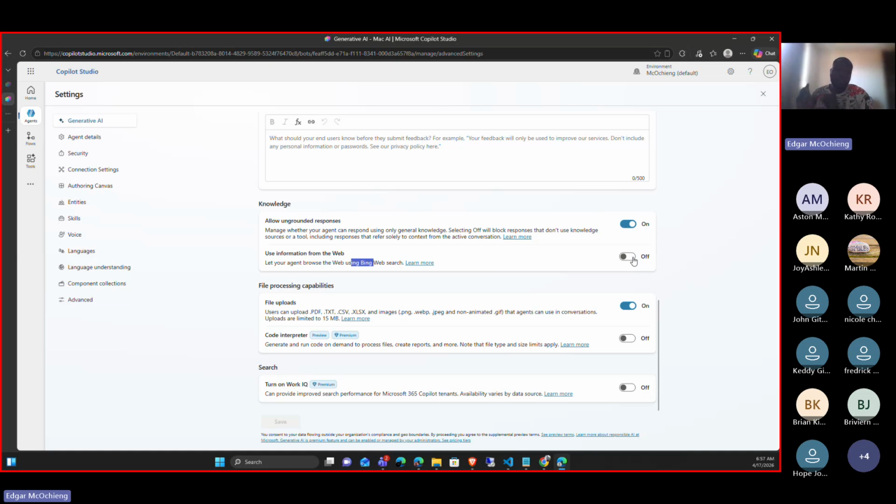So we can restrict it to the knowledge we gave it, extend it to use its own general knowledge, and go even further to use public knowledge. Those are the three ways we can make it get that information.